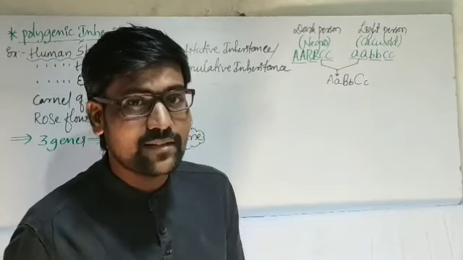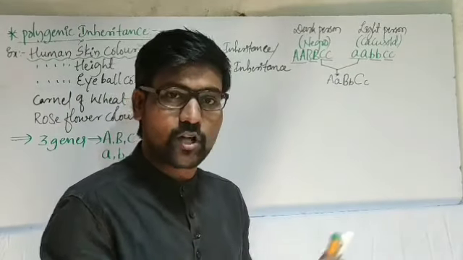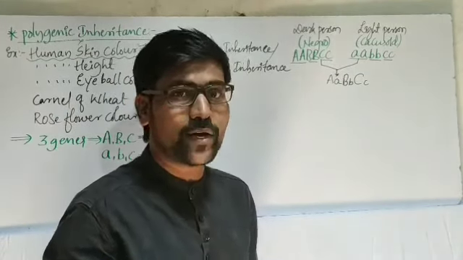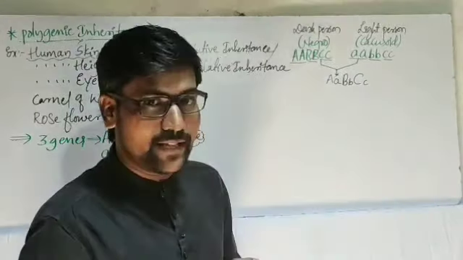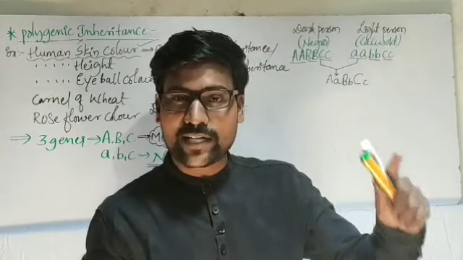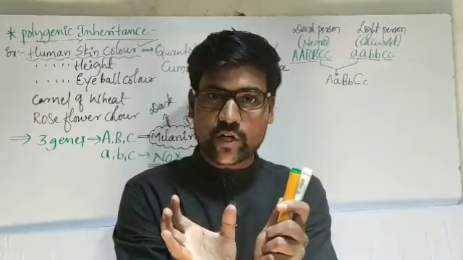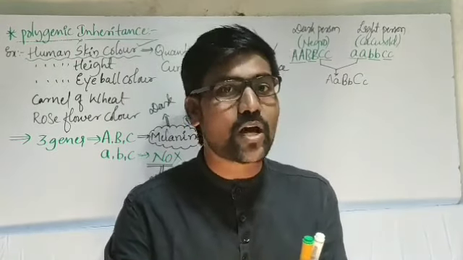What is the color then? Dark or white? No, it is intermediate. But according to Mendel, capital T tall, small t dwarf. After crossing we will get capital T small t, that is not medium, that is tall.